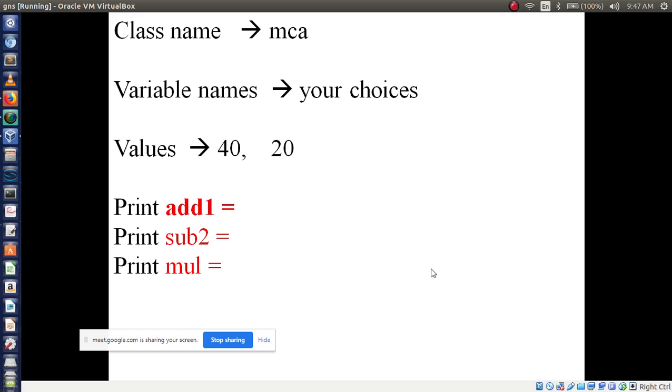Take the class name as MCA. Variables are your choice. Values I am giving are 40 and 20. I don't know the results, but I have declared the variables here: add 1, sub 2, mul. So 3 variables I have given to store your results and print the particular results. Please write a program and submit it in the WhatsApp group fast. While writing a program, if you have any difficulties, please ask me. Don't waste your time. Please write fast.